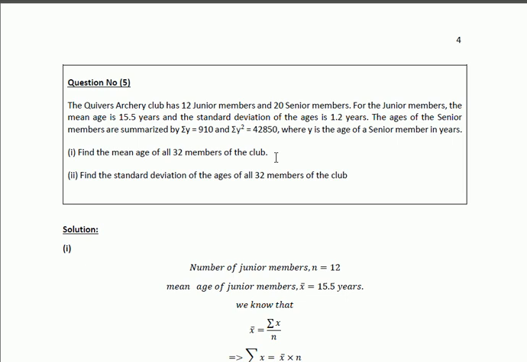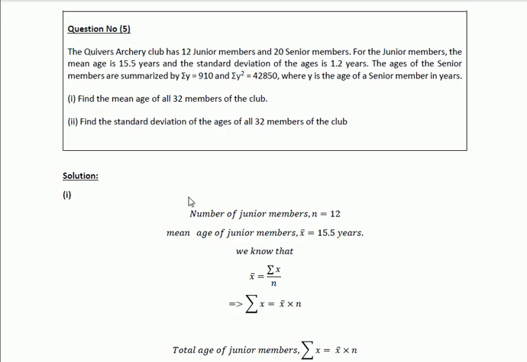Now we shall find out the mean age of the 32 members of the club, because the total members of the club are 32, containing junior members and senior members. In the solution section, first of all, the number of junior members n is equal to 12, as given in the question statement. The mean age of the junior members is 15.5, as given. Mean age x bar equal to 15.5 years.